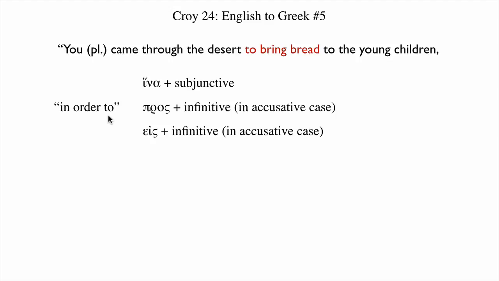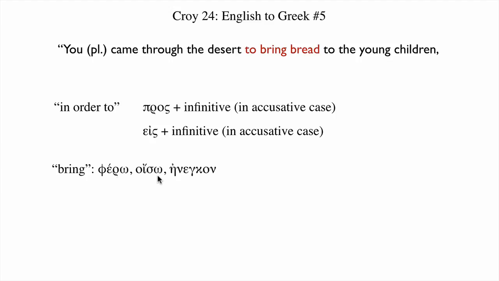We now know a couple ways to express purpose in Greek. In Croy chapter 24, we learned hina and the subjunctive, and that would work just fine. But since this is a chapter on the infinitive, we'll think about the ways we can say this with the infinitive. Pros plus the infinitive in the accusative case, or eis plus the infinitive. Either of those will work for a sense of purpose. What's our verb for to bring?